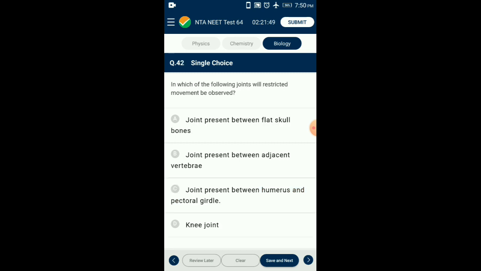Question number 42. In which of the following joints will restricted movement be observed? The joint present between adjacent vertebrae is known as cartilaginous joint. The bones involved in this type of joint are connected together with the help of cartilage. These joints allow only limited range of movement. The answer is option B. Joint present between adjacent vertebrae.